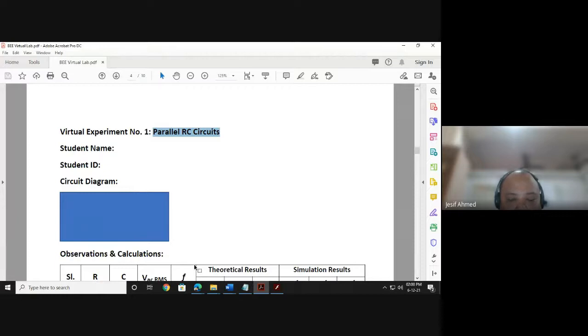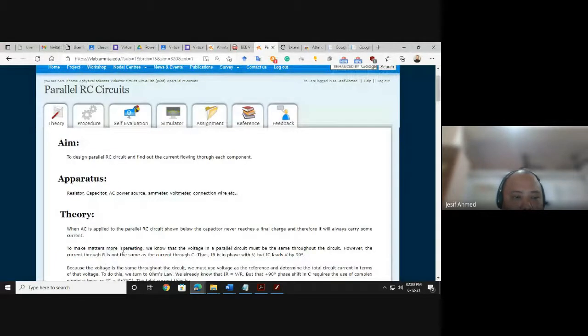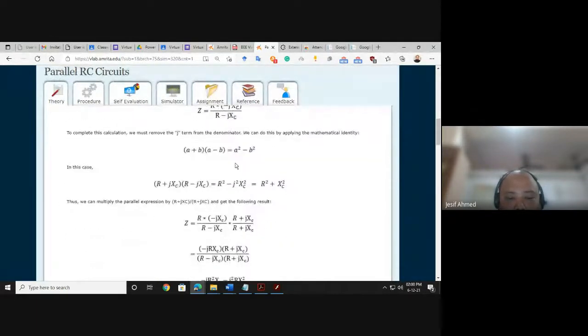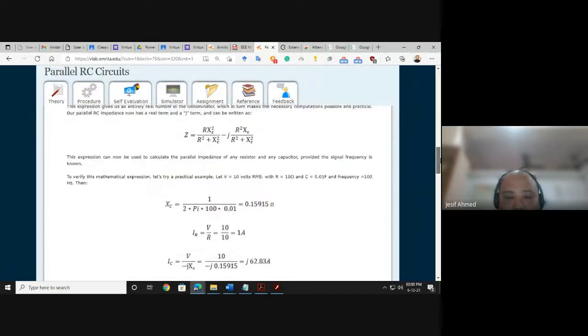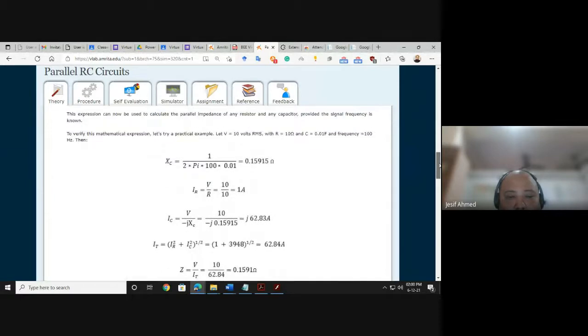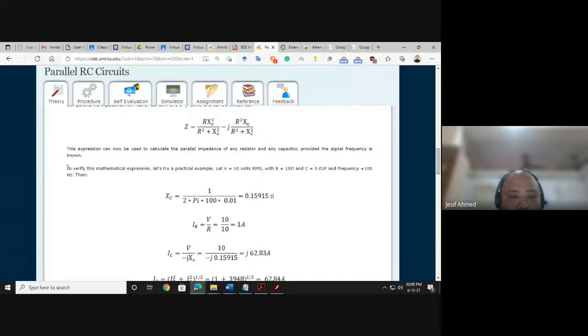Then before circuit diagram, you will write all the apparatus required, theory, all the formulas, up to which part? Up to just before the numerical example. In almost all experiments, one numerical example is given. You don't need to write that one.